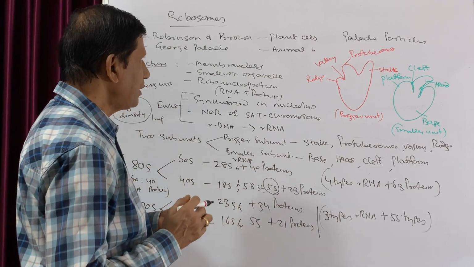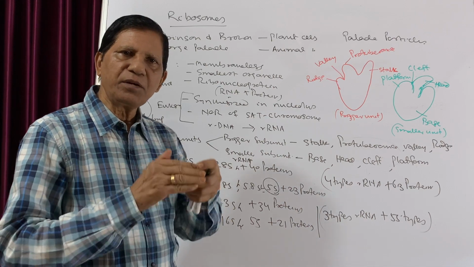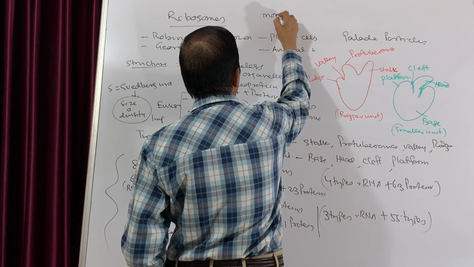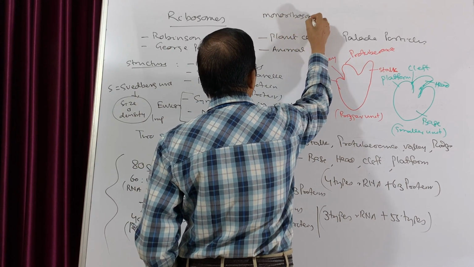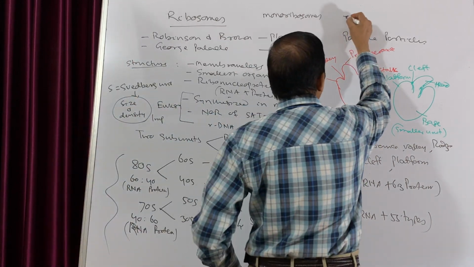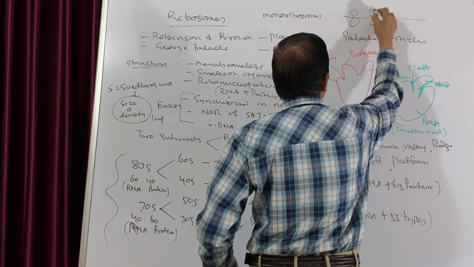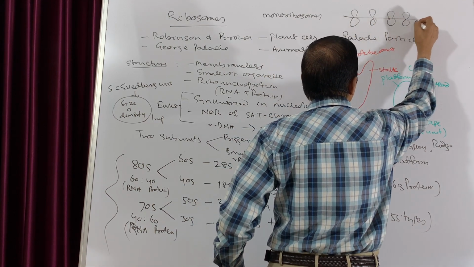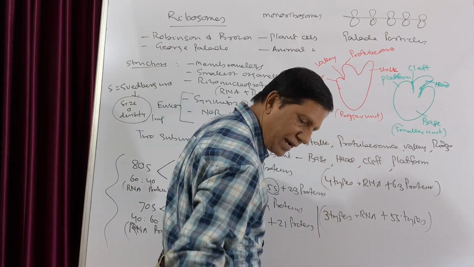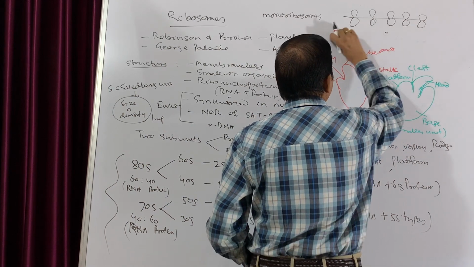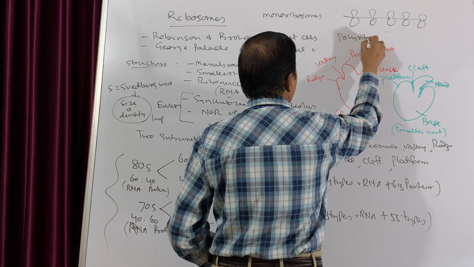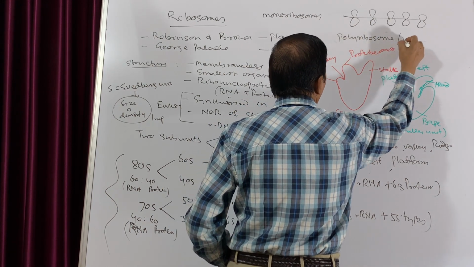So, this is about the structure. Now, the ribosomes may be present either freely in the cytoplasm, and in that case they are known as monoribosomes. Sometimes they may be attached in the form of a chain at the time of protein synthesis. Many ribosomes will be attached in the form of a chain or a necklace, which is known as polyribosome or polysome.